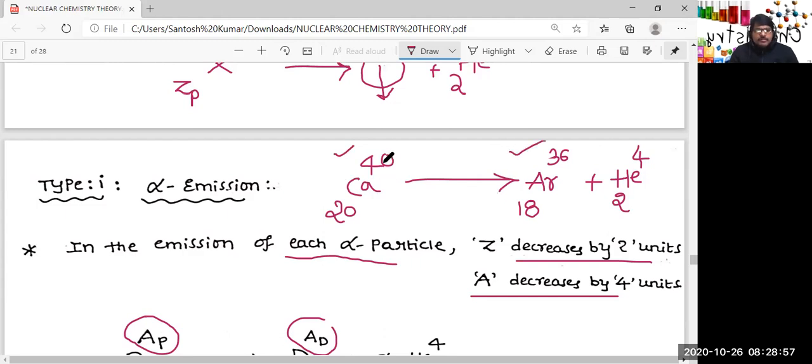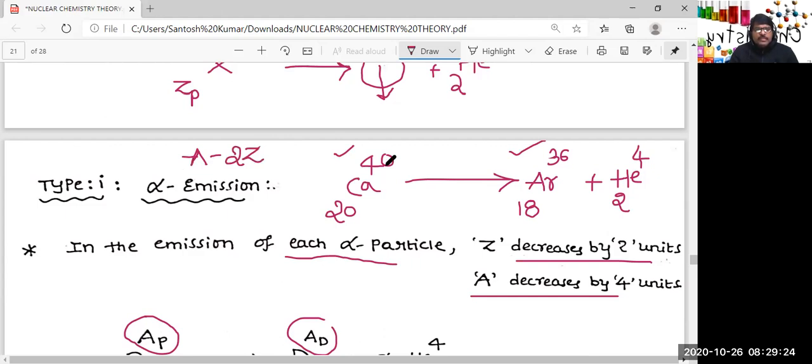And here, what is the isodiaphoric pair? Isodiaphers means the nuclides which have the same isotopic number. How to find the isotopic number? That is A minus 2Z, which is simply neutron number minus proton number.